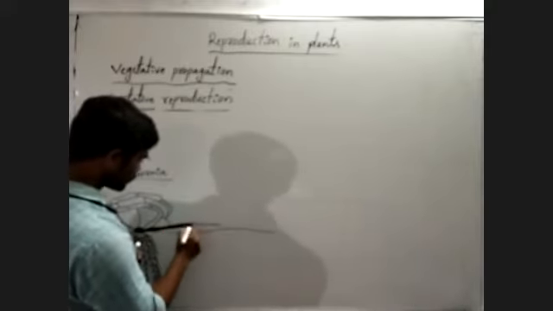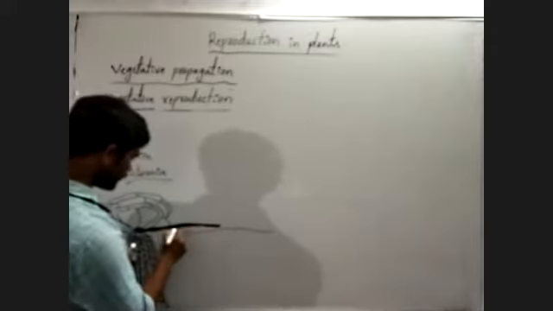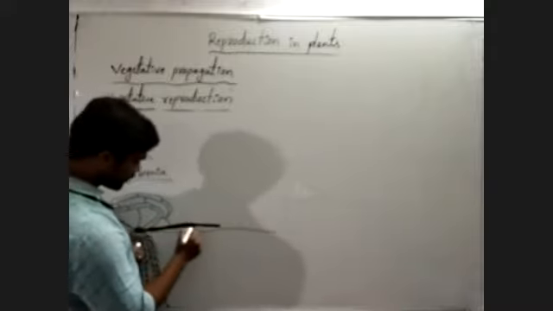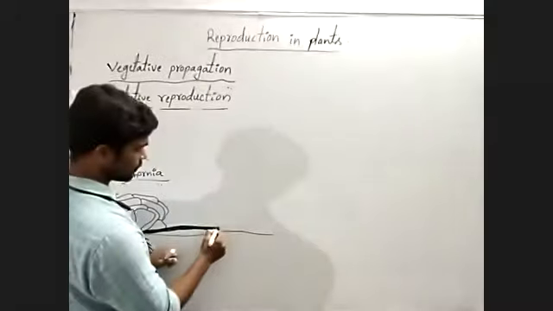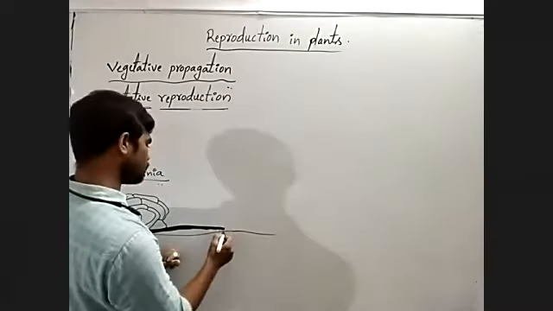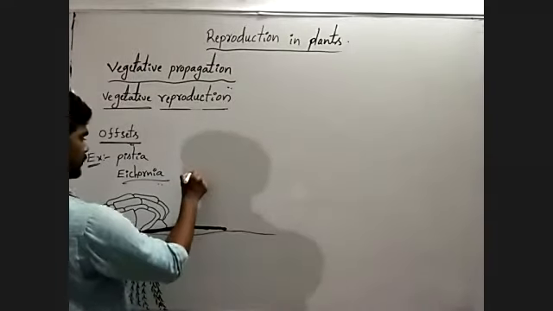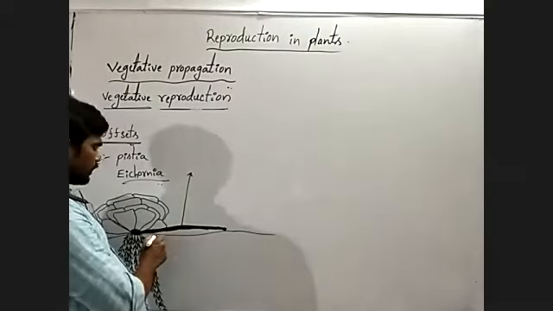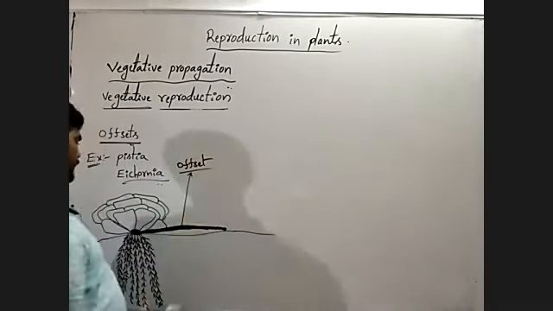This branch has only one internode length, only one internode. There are no nodes. This branch has no nodes. Observe carefully. This is called offset.